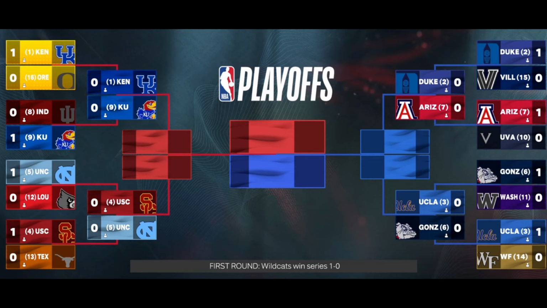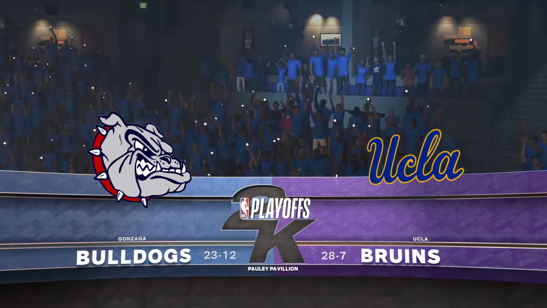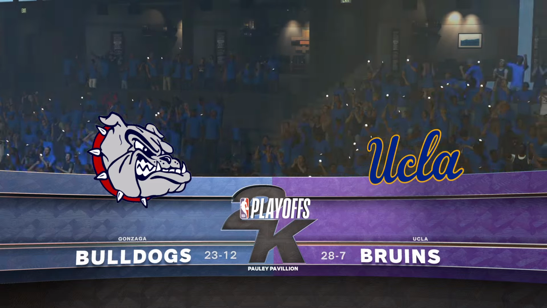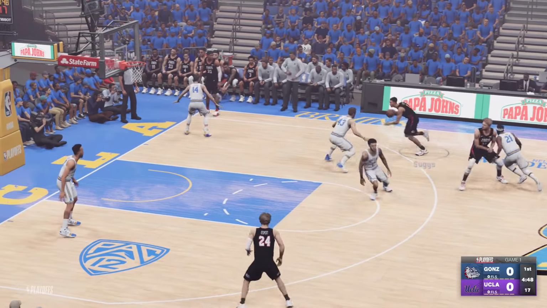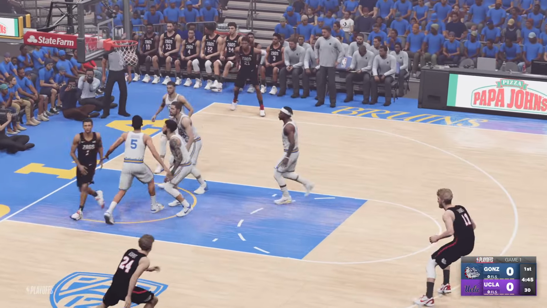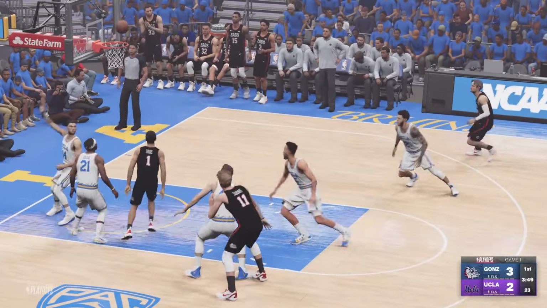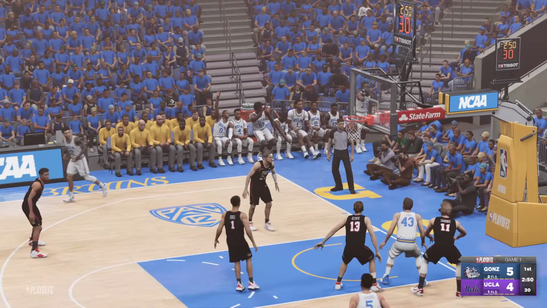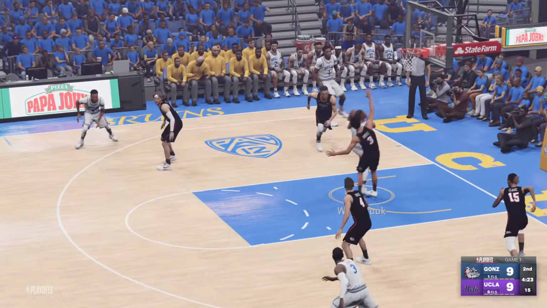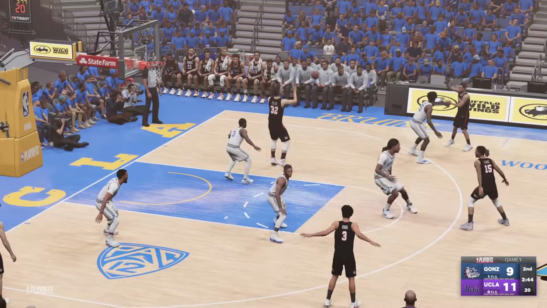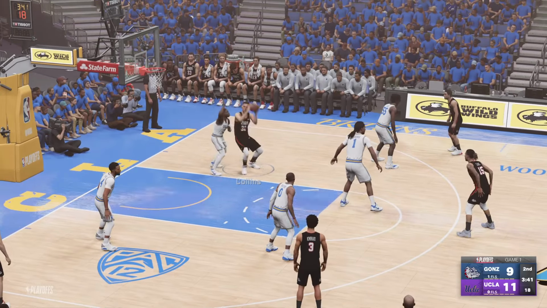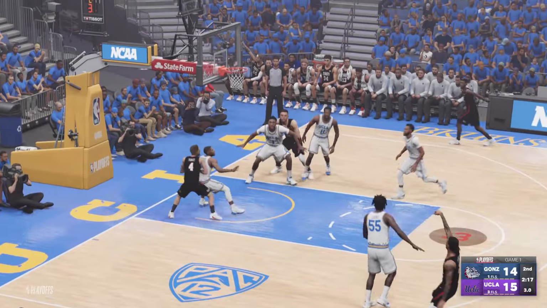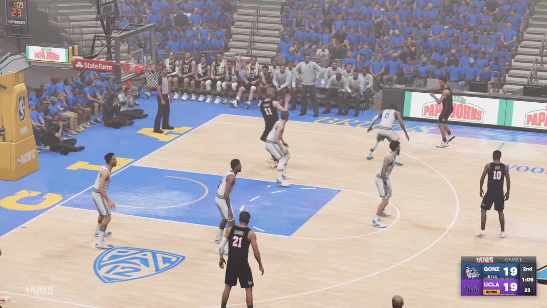First matchup of the Elite 8, we go back to the East. It's the 6th-seeded Gonzaga Bulldogs versus number 3 UCLA. Another West Coast matchup. It's Suggs driving and scoring first for the Bulldogs. Gonzaga coming out to an early lead, but UCLA is running and gunning. Levine hits the 3. Westbrook drives and gets the 2. Now they take the lead 11-9, but Zach Collins working the post, gets the and 1. Now it's Clark for 3, and Gonzaga ties it up. Gets the lead, tied up at 19.